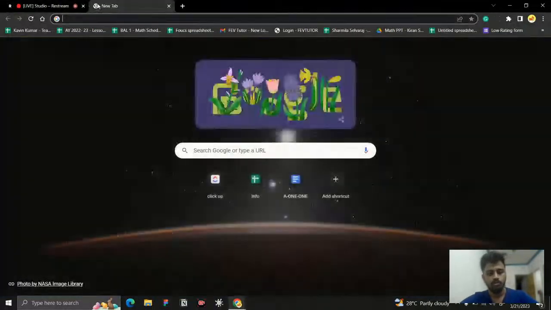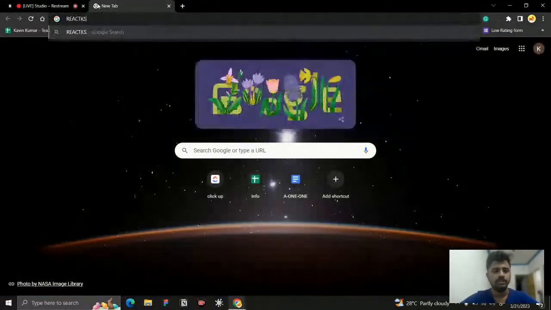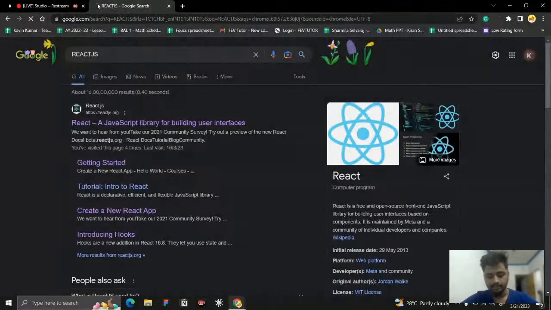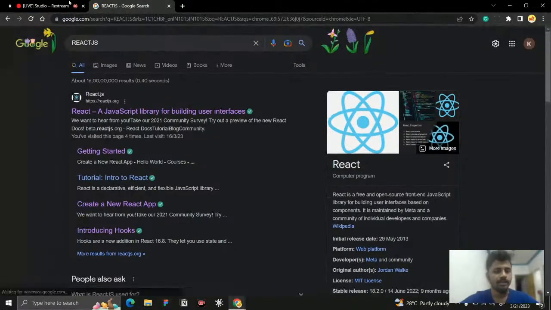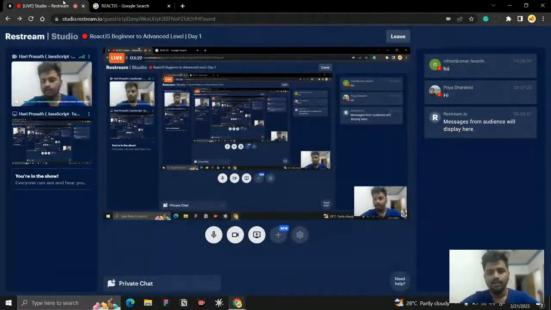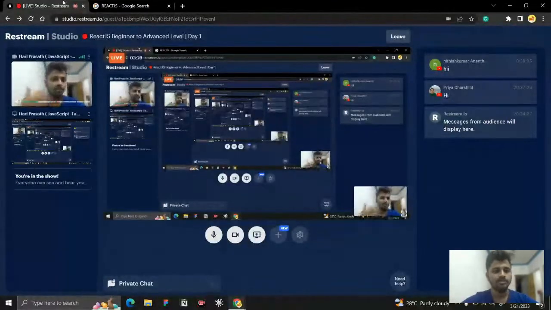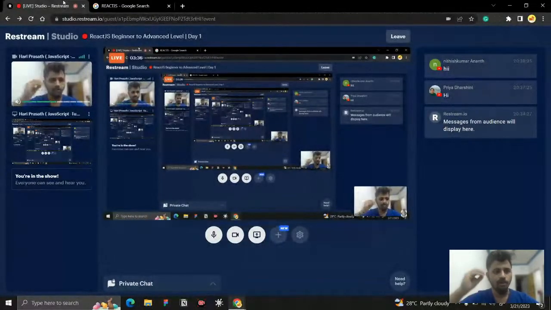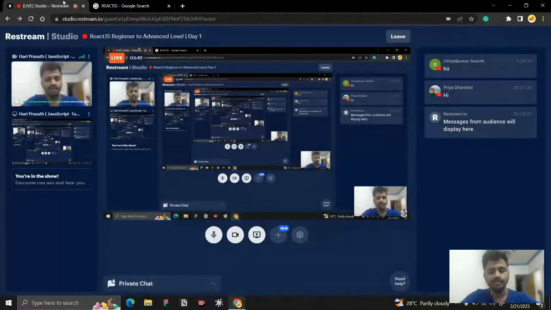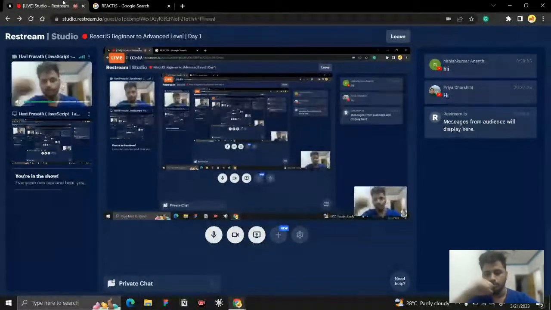Okay, so let us go for React JS. So what is this React JS? Before that, I just want to ask one thing. Tell it in the chat box, how many of you know JavaScript? Like, I have worked with JavaScript and I do some work with JavaScript. If you already know somehow about JavaScript, the syntax, the concepts and the language, and a little bit about ES6, please tell it in the chat box. What are the concepts that you know?